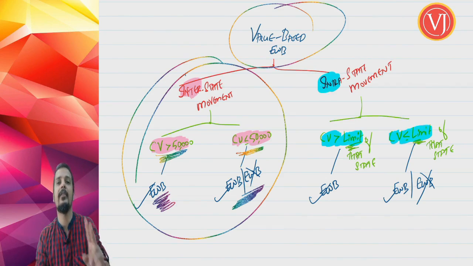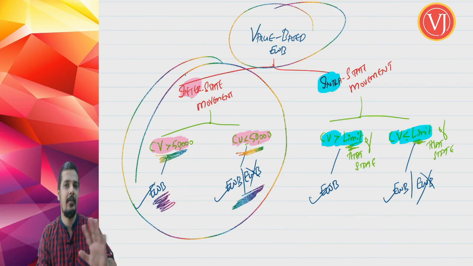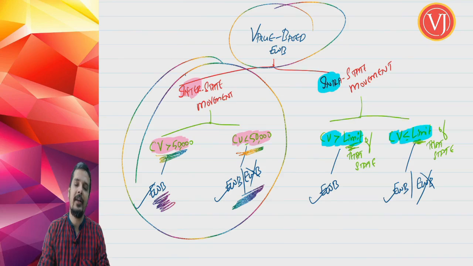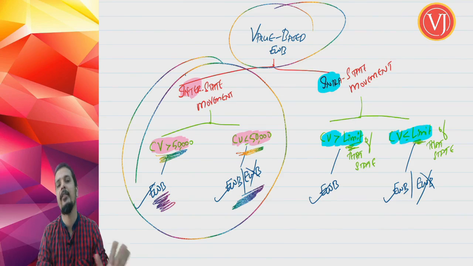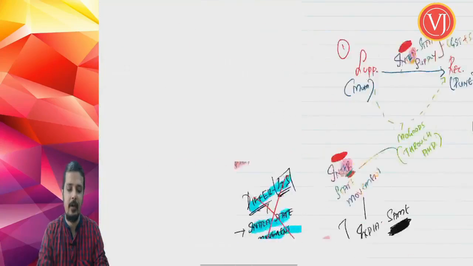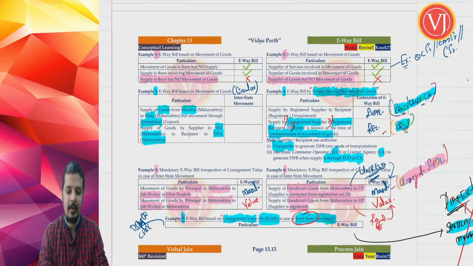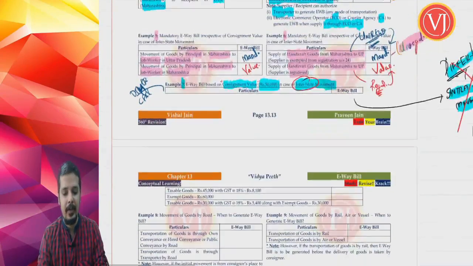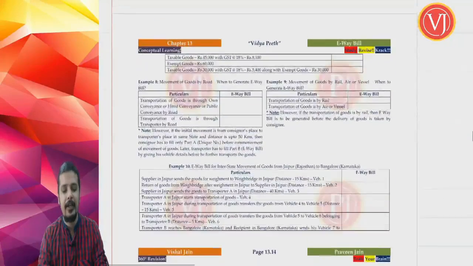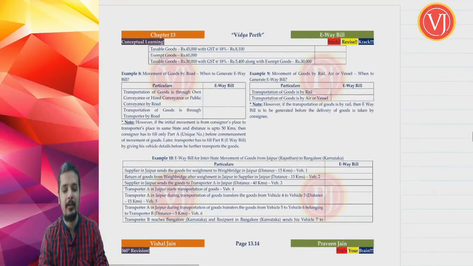There were only 2 cases where mandatory e-way bill was required, and that we have discussed thoroughly. All other cases are value based e-way bill. So you have got a very clear picture of value based e-way bill. Now for interstate movement, the value based e-way bill is what? If the consignment value in interstate movement is more than 50,000, then you have to generate an e-way bill.